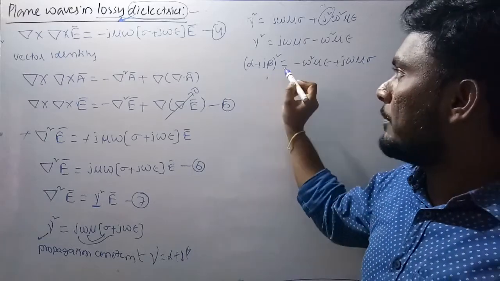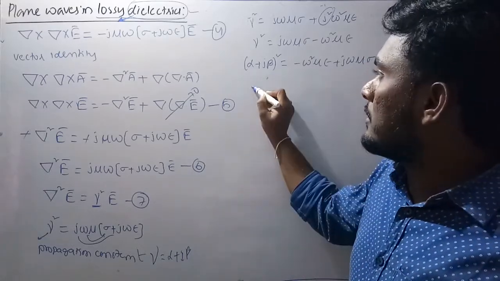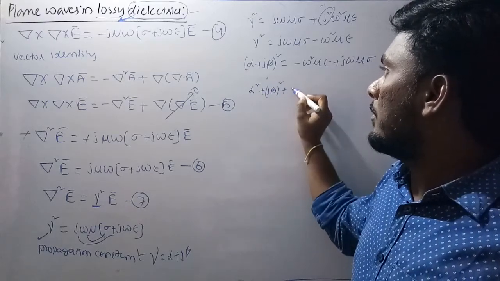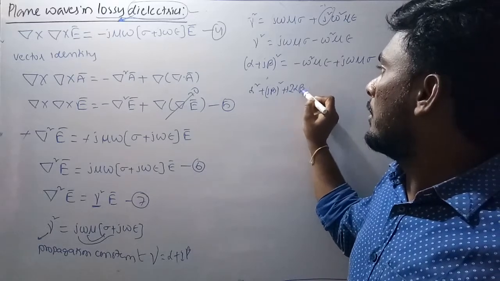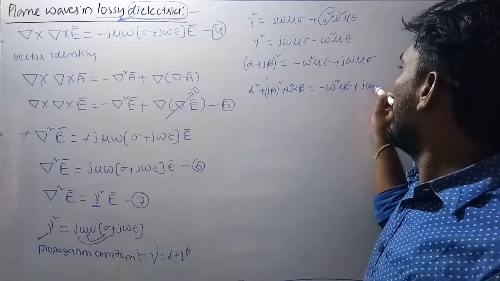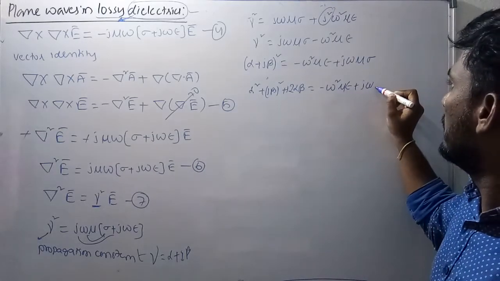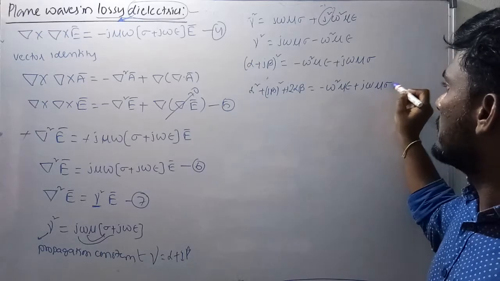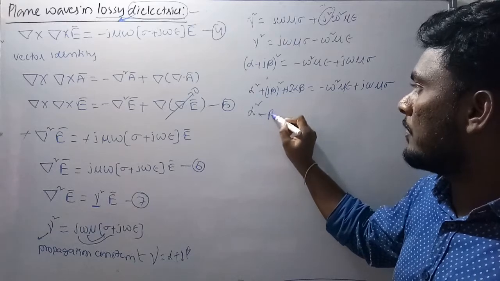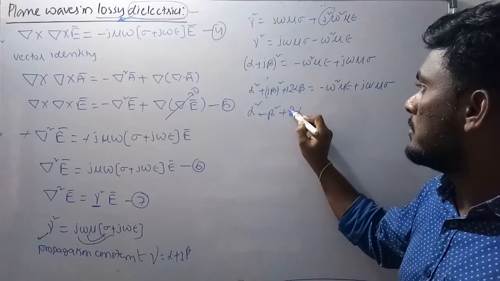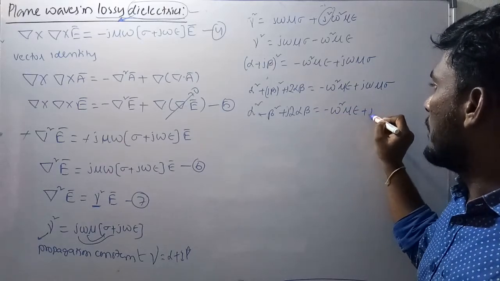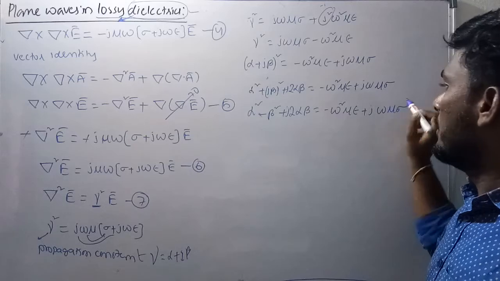Now it is like a plus b whole square, which is a square plus b square plus 2ab. So j square means minus 1, so alpha square minus beta square plus j 2 alpha beta is equal to minus omega square mu epsilon plus j omega mu sigma.